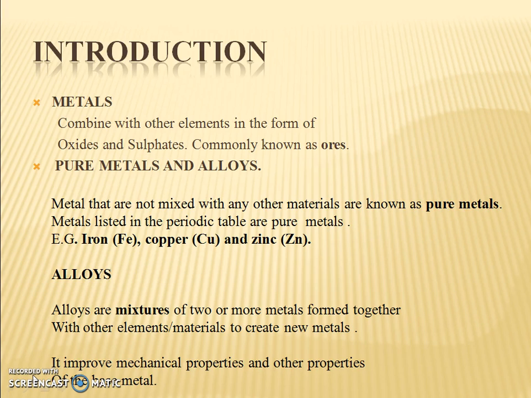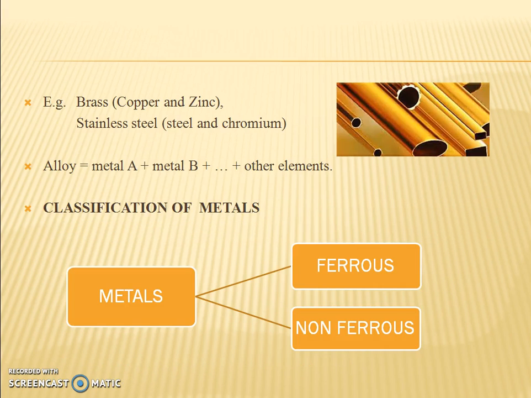So next we will be talking about the alloys. Alloys are mixtures of two or more metals formed together with other elements and materials to create new properties. Mainly the function of alloys is to improve the mechanical properties and other properties of the base metals. For example, brass is a combination of copper and zinc, whereas stainless steel is a combination of steel and chromium.